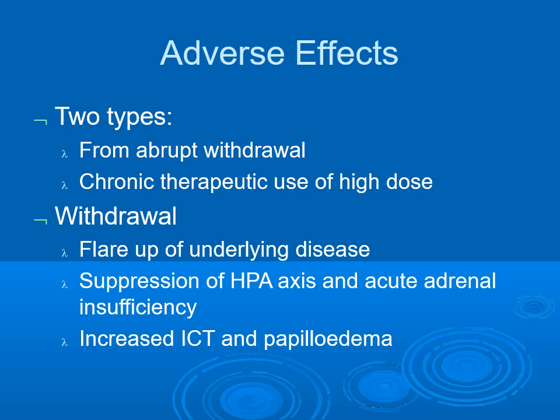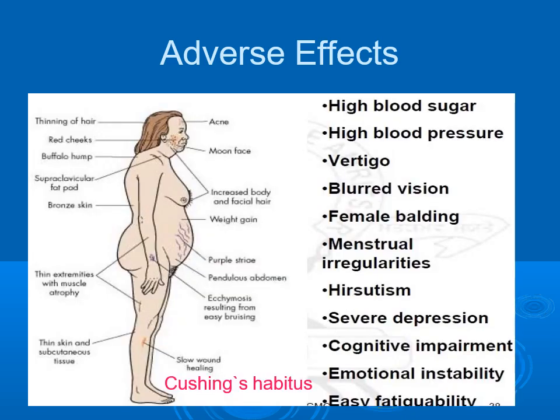They lead to increased intracranial tension and cause papilloedema. In this picture, you can see various side effects of steroids like increased blood glucose level, increased blood pressure, vertigo, blurring of vision, menstrual irregularities, hirsutism, depression, cognitive impairment, emotional instability as well as easy fatigability.